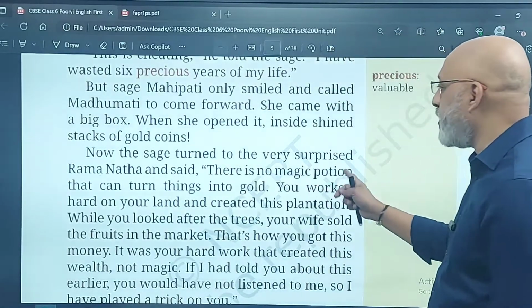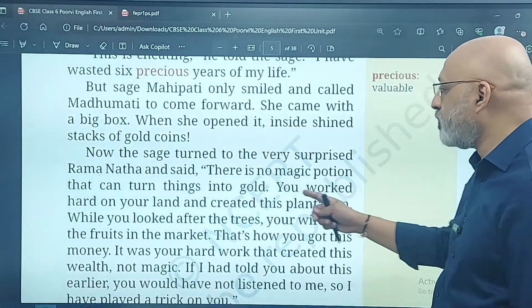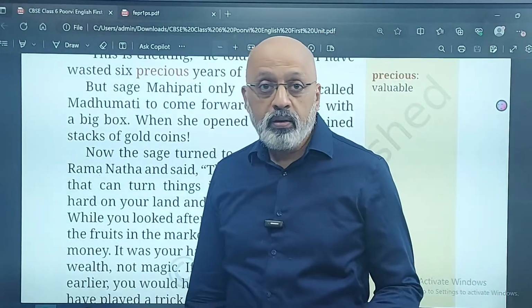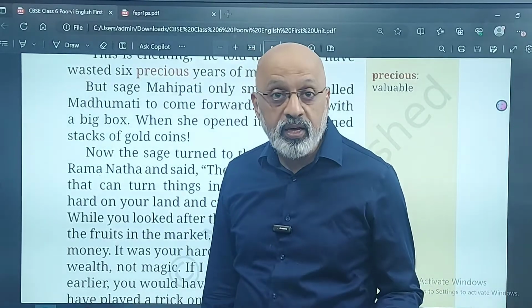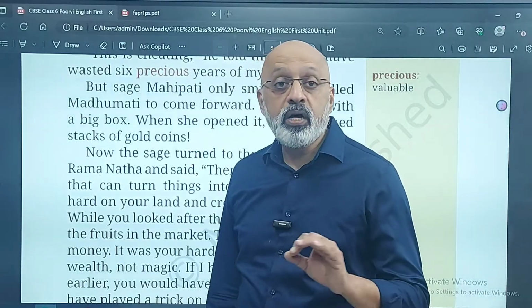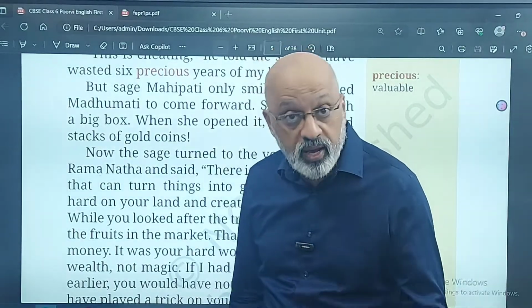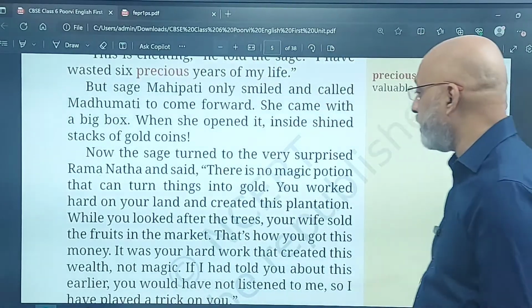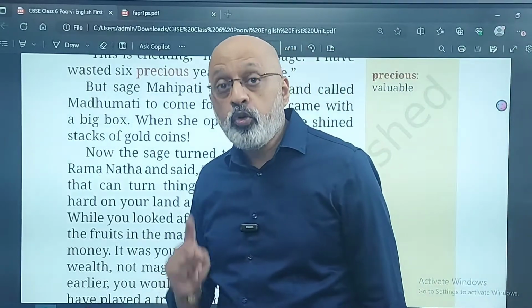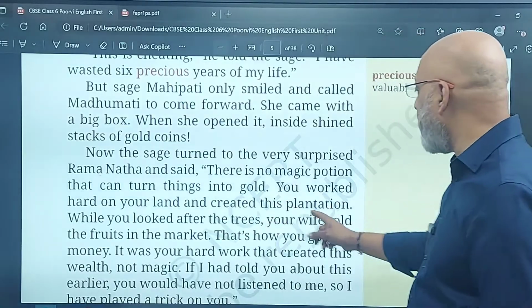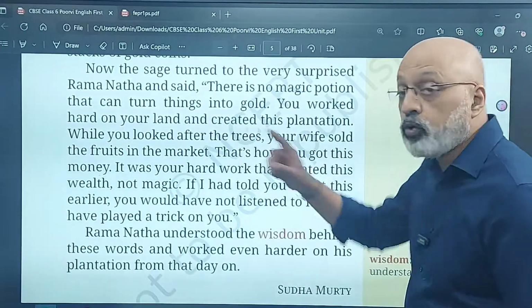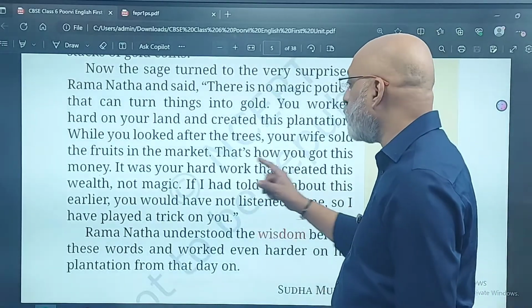Now the sage turned to the very surprised Ramanatha and said, there is no magic potion that can turn things into gold. There is no magical potion by which any object can be turned into gold. He is saying it very emphatically. He is saying, you worked hard. You worked very hard on your land and created this plantation. While you looked after the trees, your wife sold the fruits in the market. That's how you got this money.